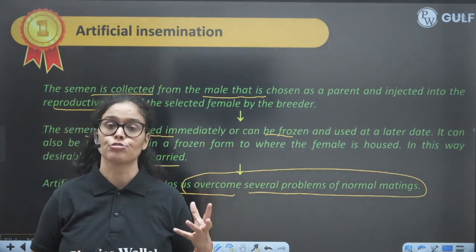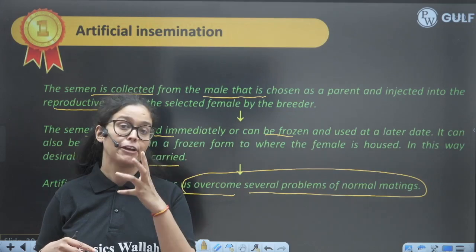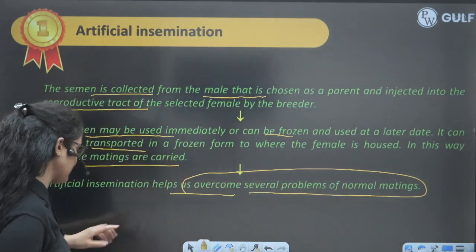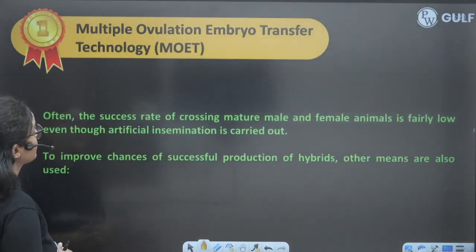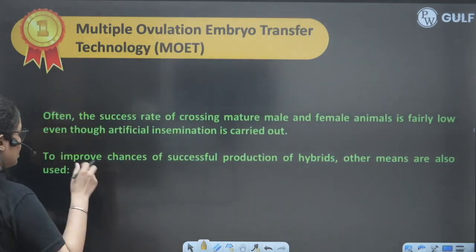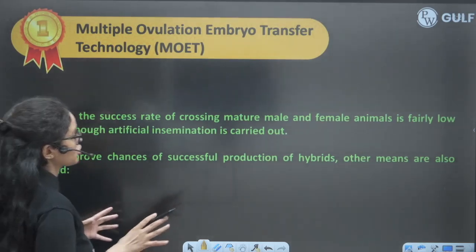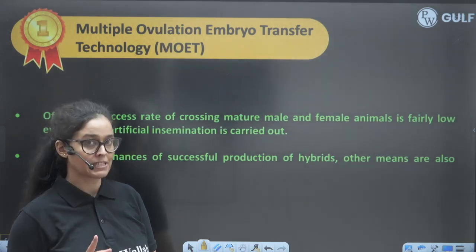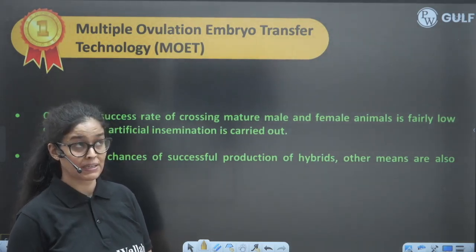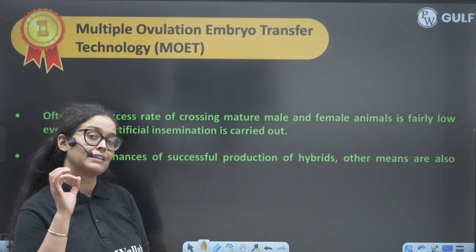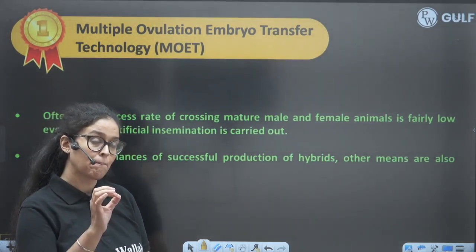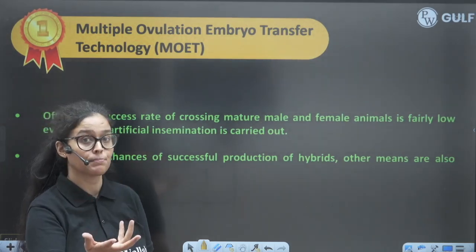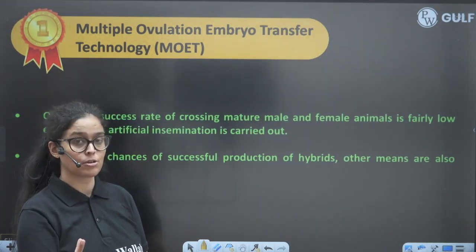Secondly, it is easy to transport. So suppose we have the very best variety in different countries, we will just carry their sperm in the frozen state, that is the stored state, right? The second way of animal breeding is MOET, multiple ovulation, as the name suggests. Generally in one cycle one ovum is released and one baby is produced, but here we are artificially inducing the female to produce 6 to 8 eggs per cycle. That is super ovulation, meaning more than natural production, right?